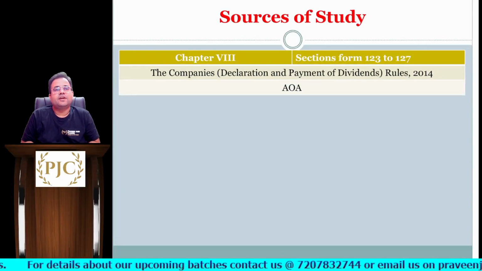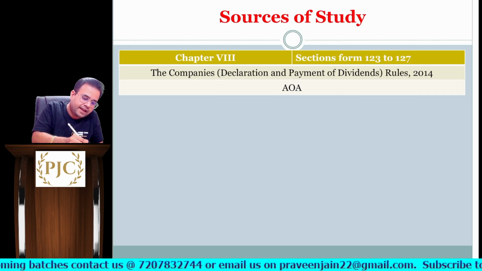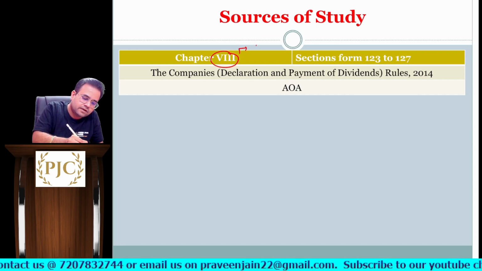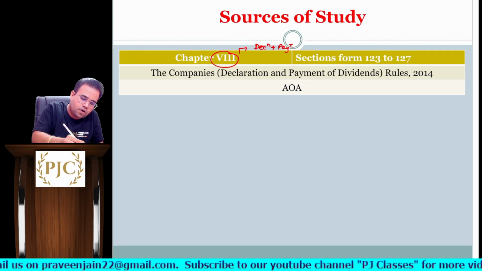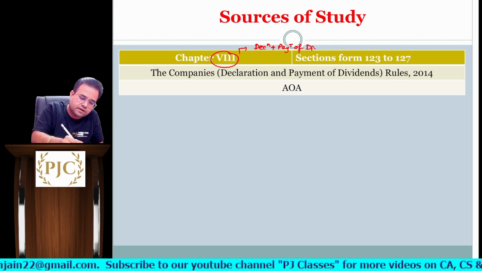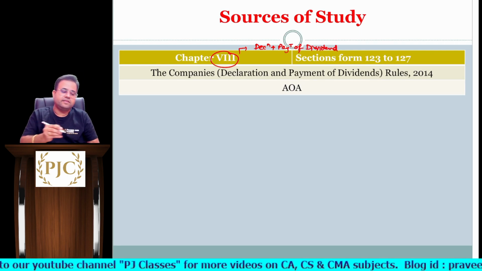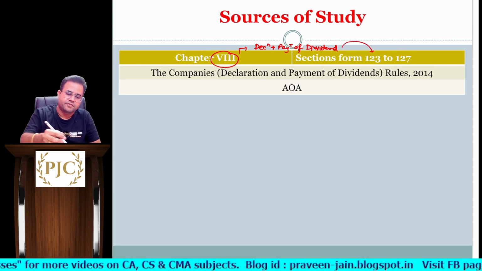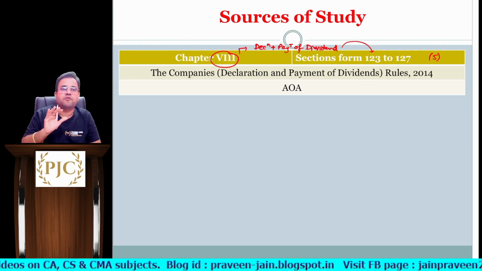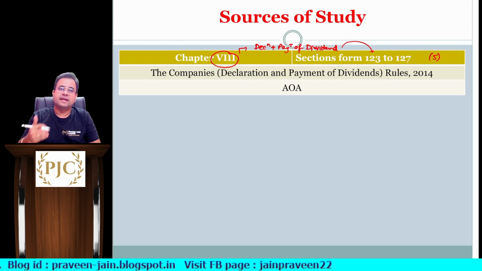So chapter 8 of Companies Act focuses on dividends. In fact, the heading of chapter 8 is declaration and payment of dividends. And this chapter runs from section 123 to 127. So to be precise, we have 5 sections to deal with. Very simple sections they are, sir, and very interesting they are, sir.